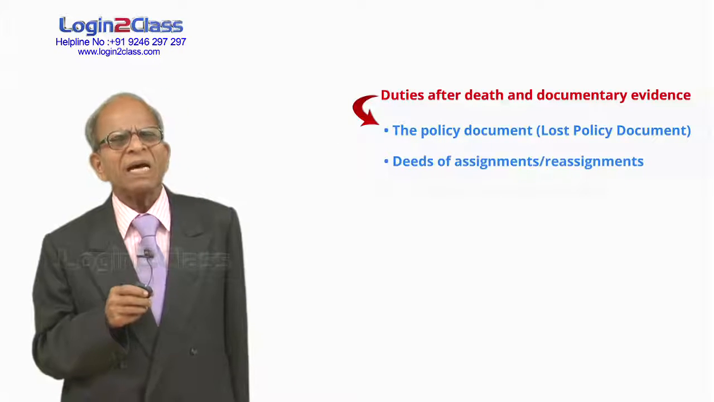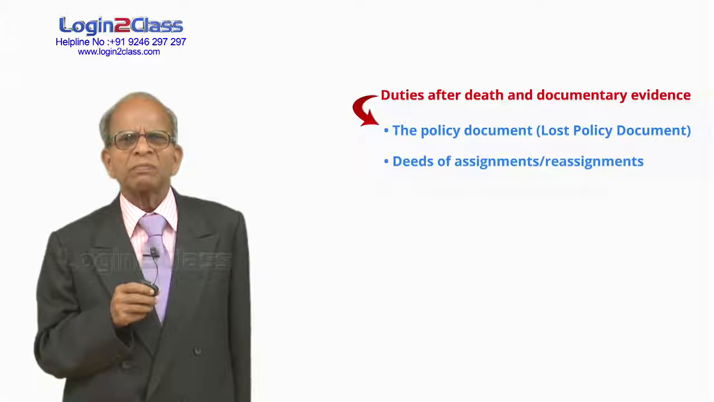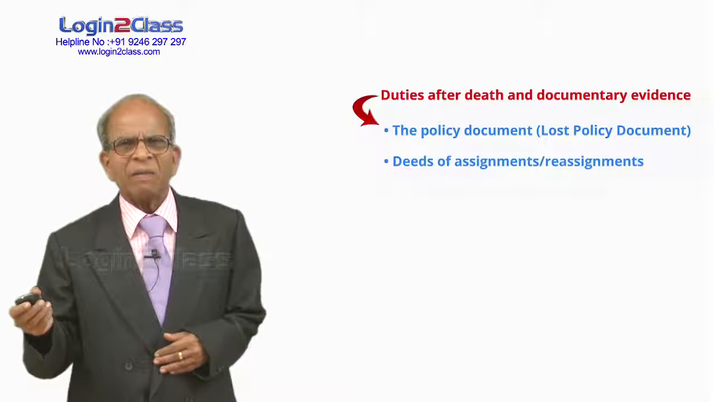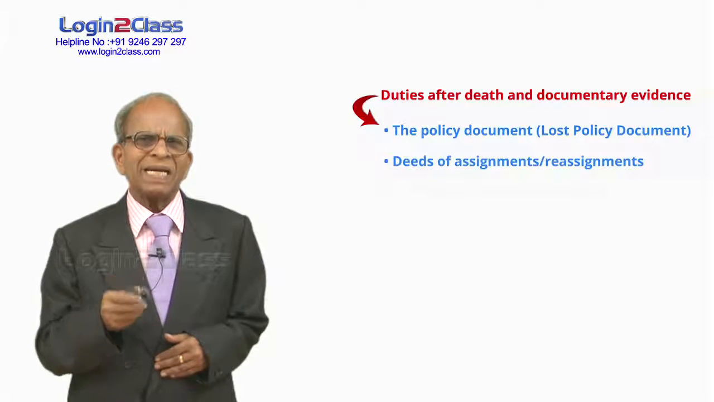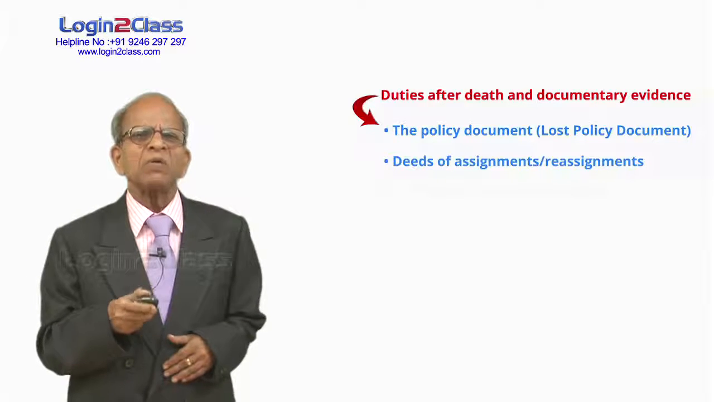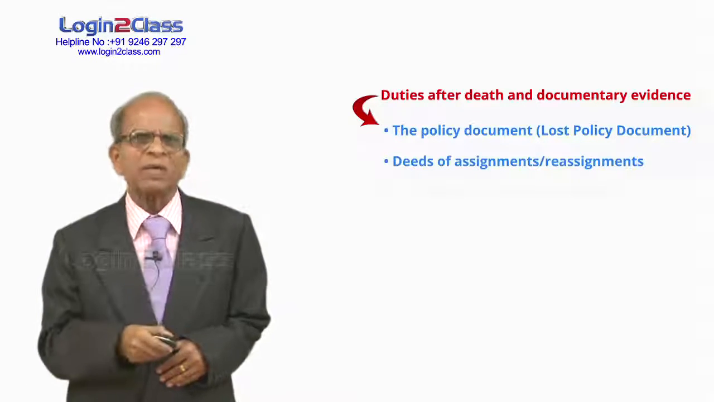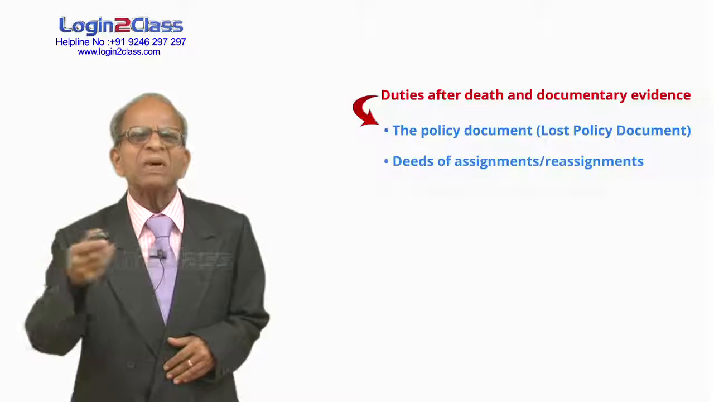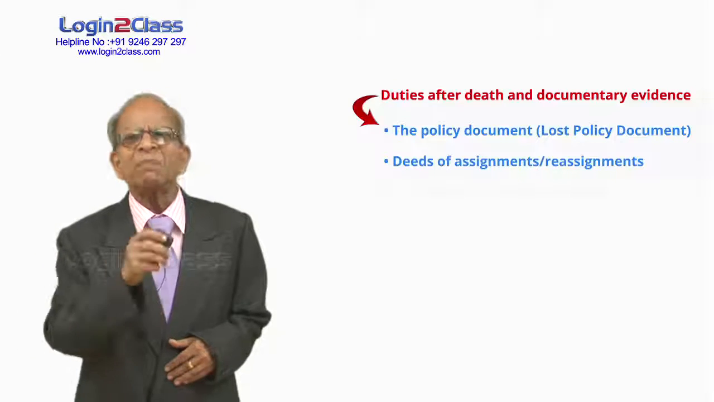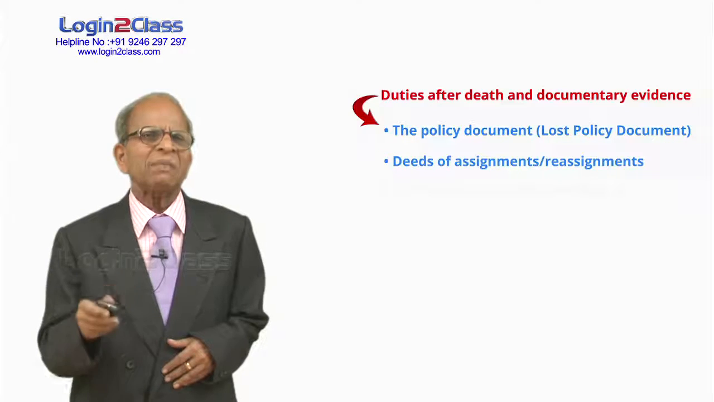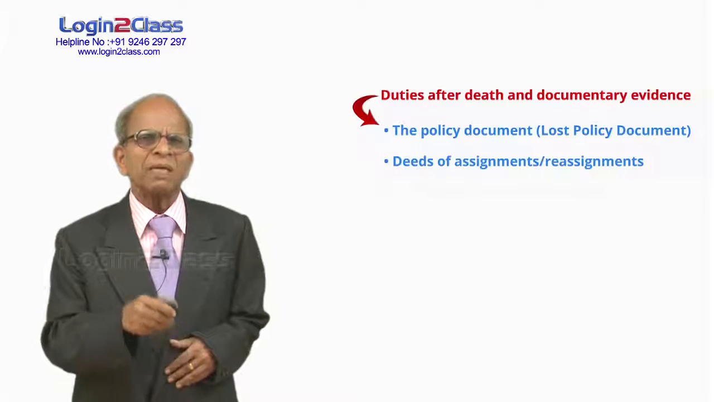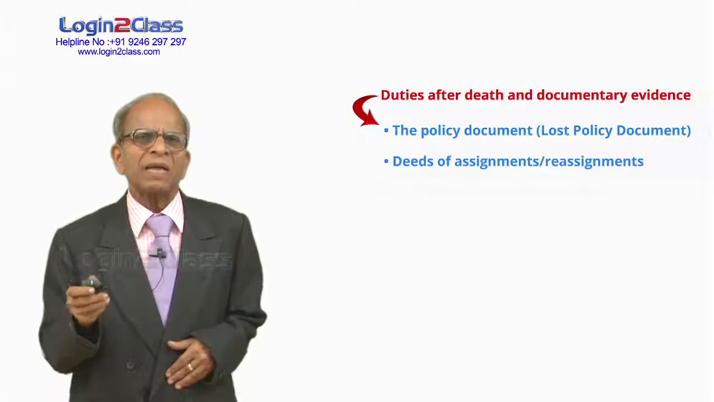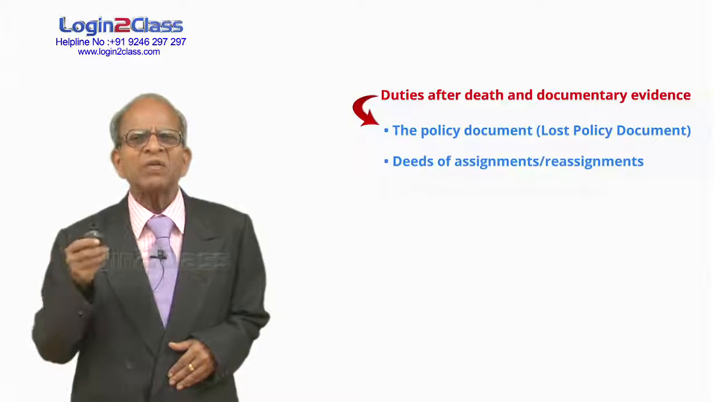Deeds of assignment, reassignment. Suppose a policy can be assigned to a bank for a loan or for an overdraft. So if the policy is assigned to the bank, the bank becomes the policy holder. The title of the policy holder in the policy has passed on to the bank. So we cannot pay the policy holder. Sometimes after the repayment of the loan, the bank reassigns the policy to the policy holder. Then the policy holder once again becomes the owner of the policy. So if he is claiming the maturity proceeds, he has to submit the assignment papers and the reassignment papers to establish that he is the policy holder and that the title to the policy has reverted to him.